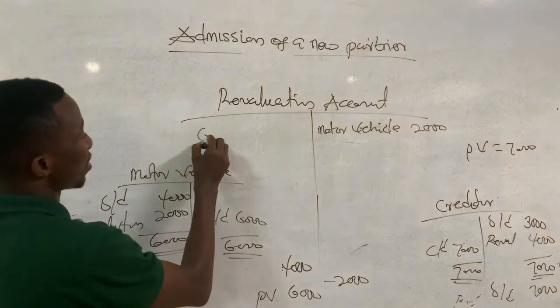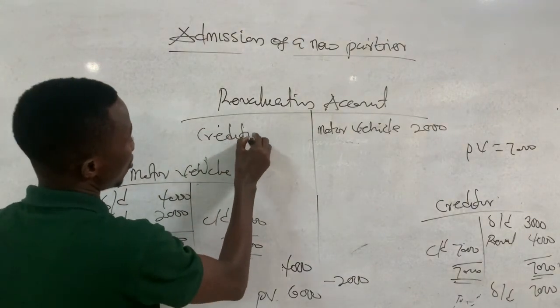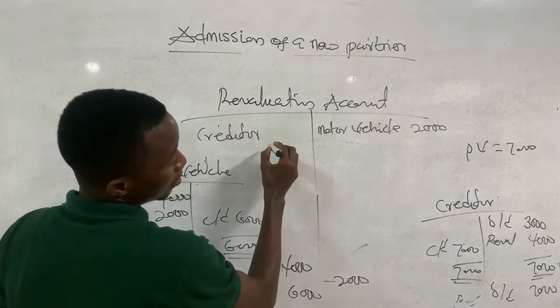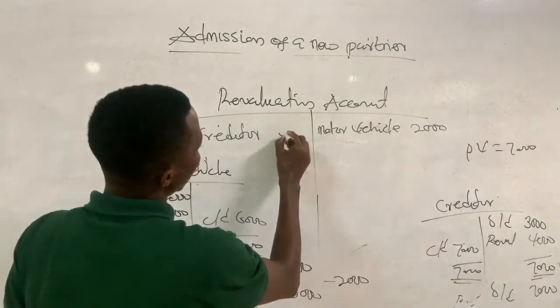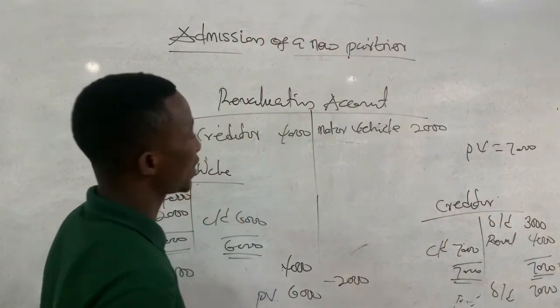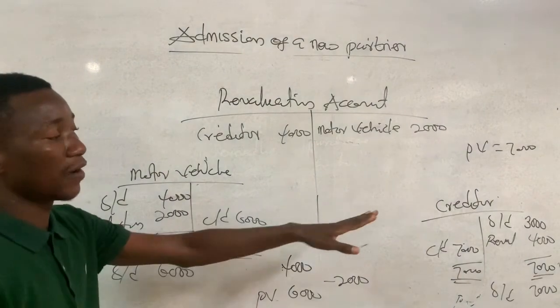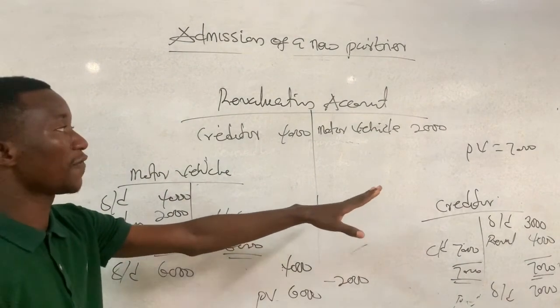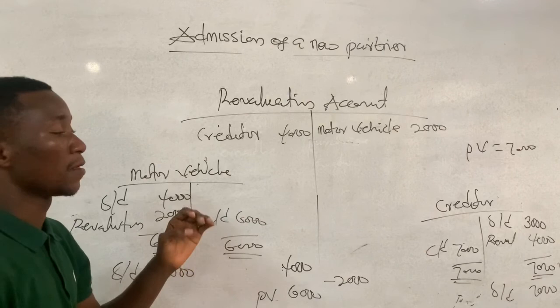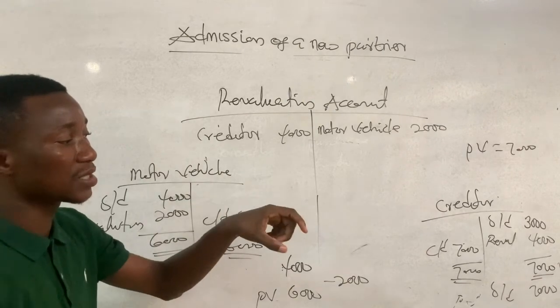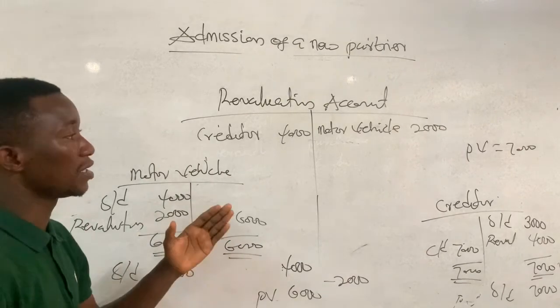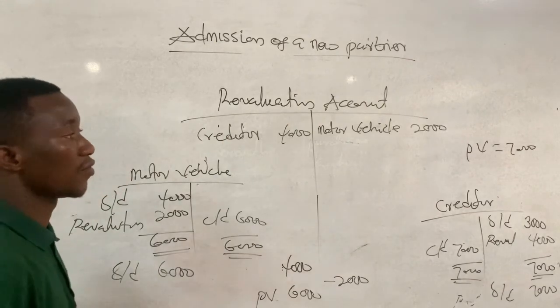We come here and say creditors, that is the corresponding entry being 4,000. So anytime there is an increase in value of a liability, the difference will debit revaluation. The opposite, when there is a decrease in value of liability, the difference will credit revaluation.